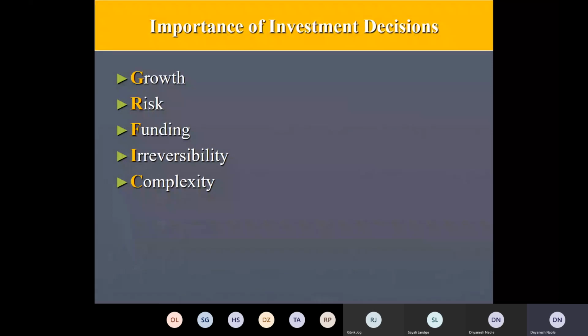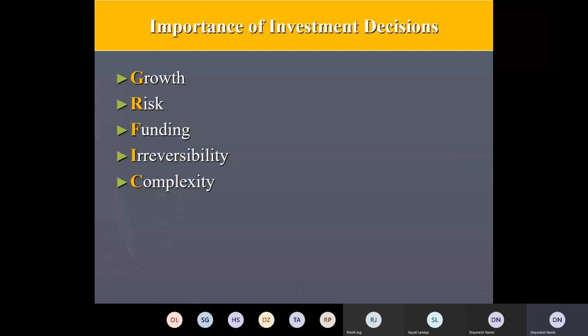So there are a number of things in the financing domain, but you have to be proactive in taking those decisions so that you can raise the huge amount of capital which is required for taking investment decisions.